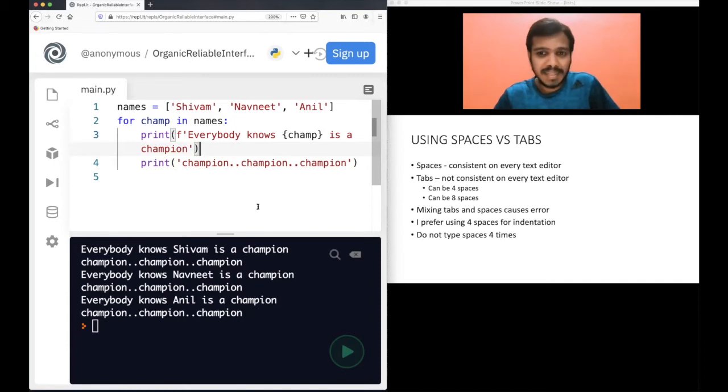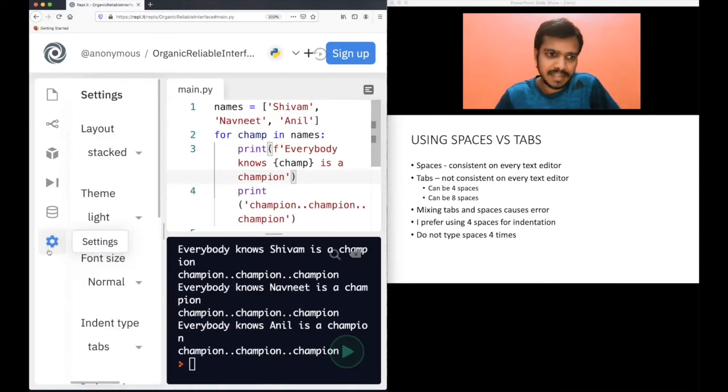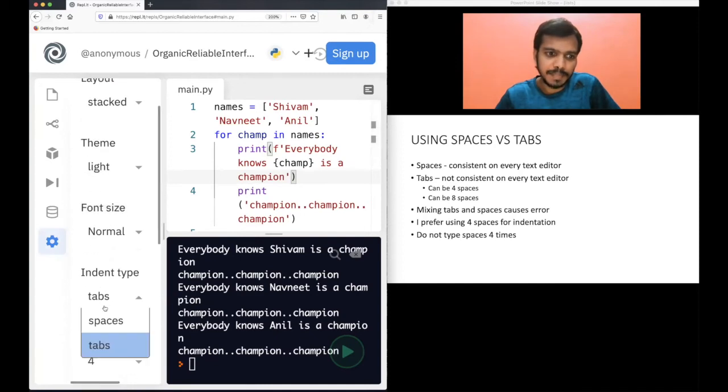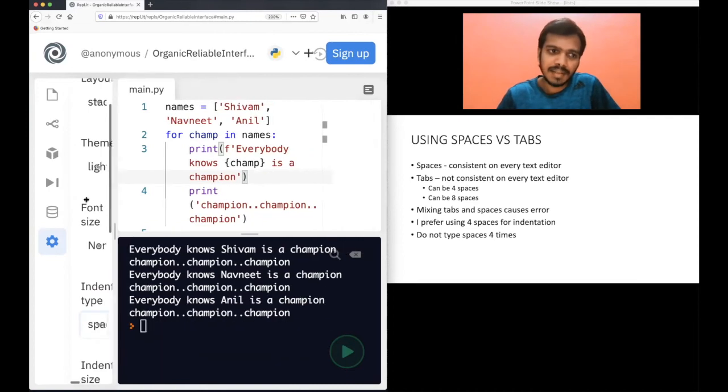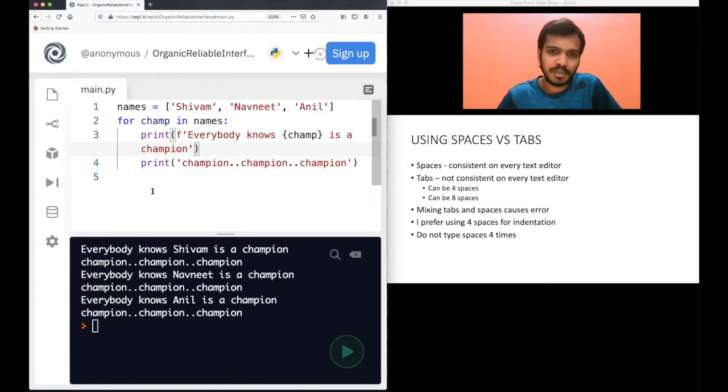Also, mixing tabs and spaces can cause errors. I have already shown you, okay? And I prefer using 4 spaces for indentation. So for now, I will change the settings to using spaces and indent size equal to 4, right? In all the editors, you have this option, do not worry. This is an online editor, but if you use Visual Studio Code or anything, you have the option.